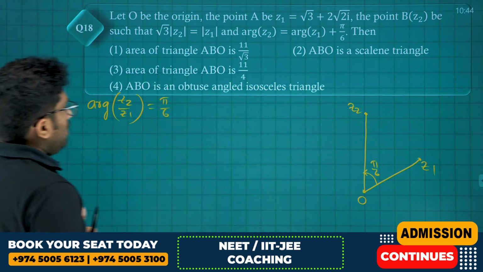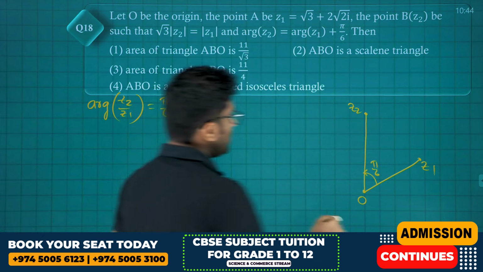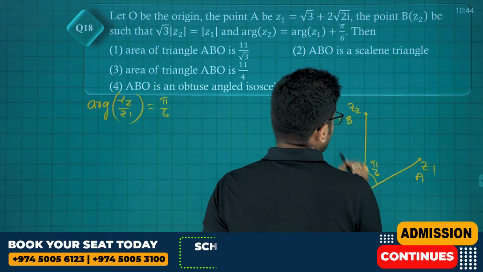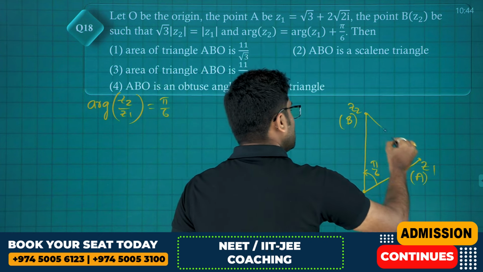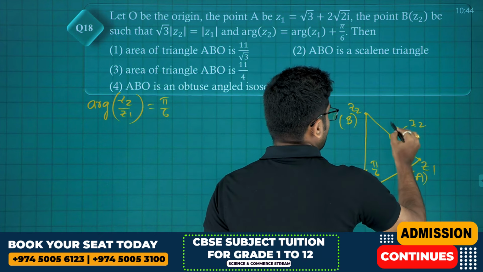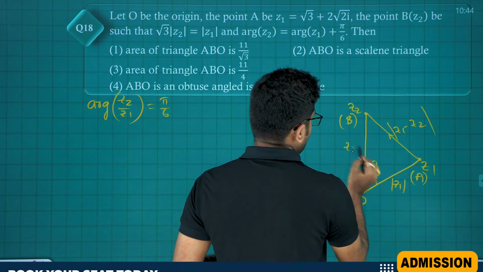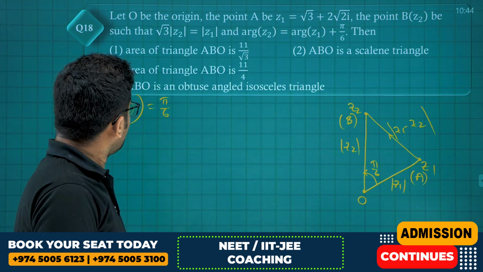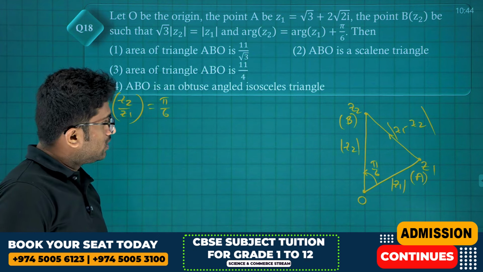Okay. Now, Z1 represents point A it seems, and Z2 represents point B. This is Z1 minus Z2, and this is mod Z1 and this is mod Z2. We need to find whether it is isosceles or right angled or something, and we need the area of the triangle also.